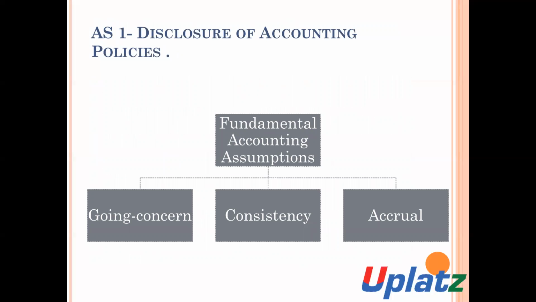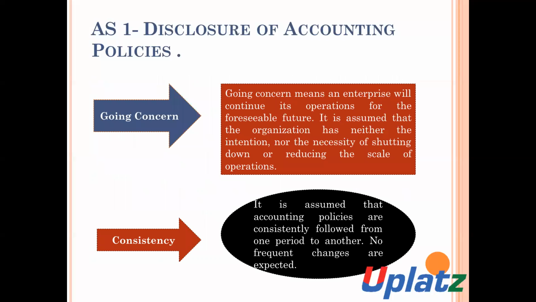What are the fundamental accounting assumptions? They are going concern, consistency, and accrual. What is the meaning of going concern? Going concern means an enterprise will continue its operation for the foreseeable future.